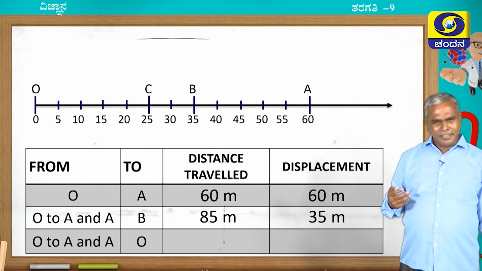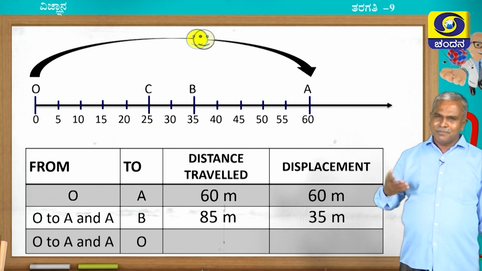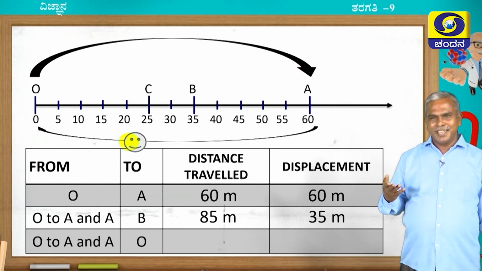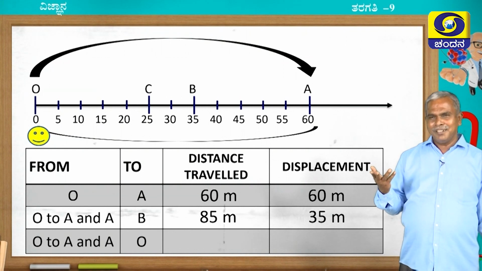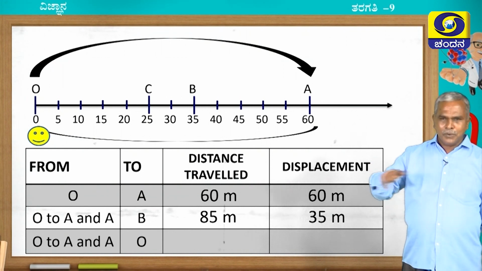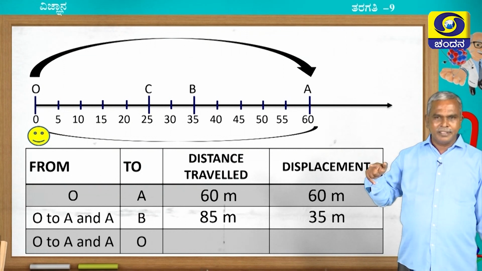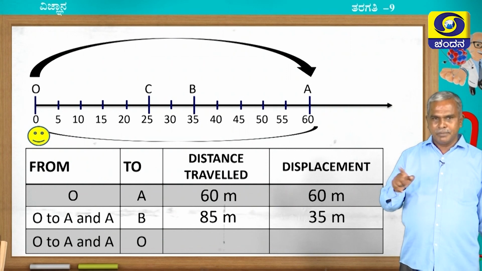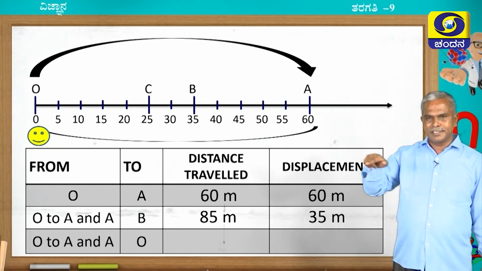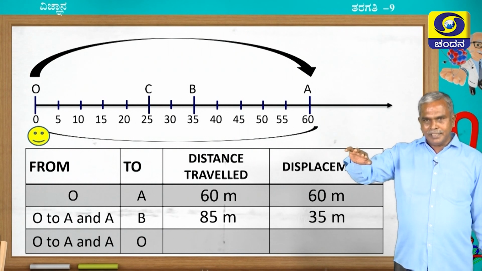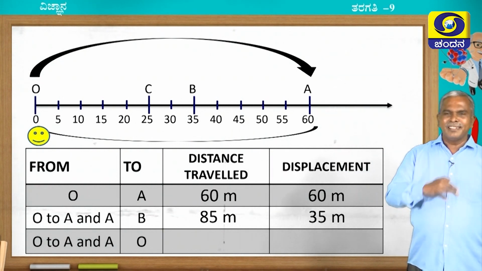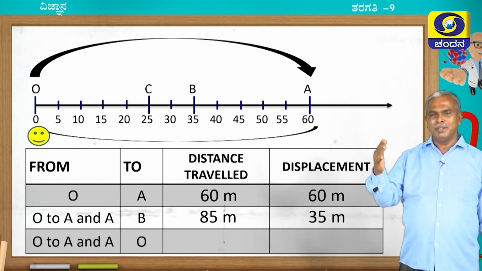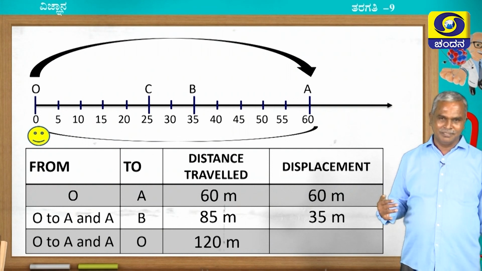Now, in the third case, a body travelled from O to A and again it travelled back from A to O. Please tell me how much distance is travelled? Of course, the entire path is only 60 meters, but do not say distance travelled is 60 meters because it travelled from O to A, 60 meters, and once again it returned from A to O, another 60 meters. 60 plus 60 is equal to 120 meters, the distance travelled.